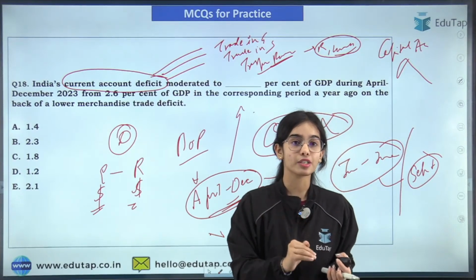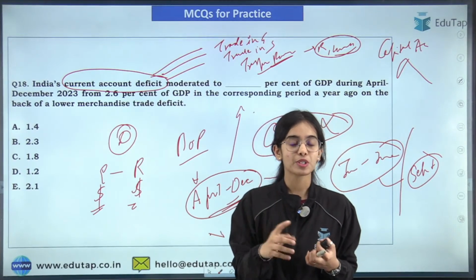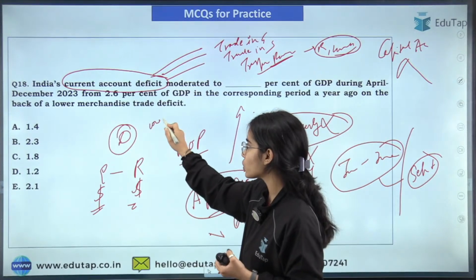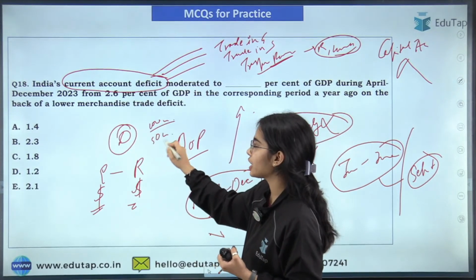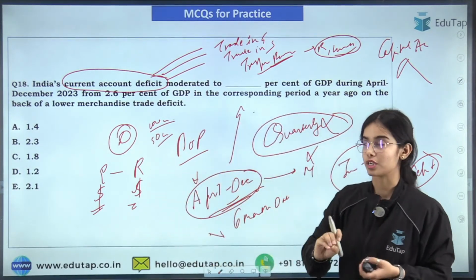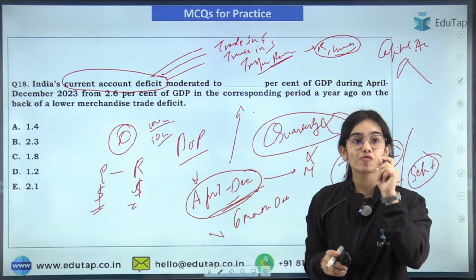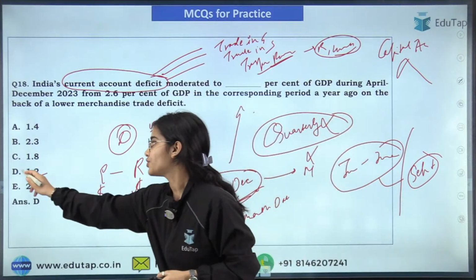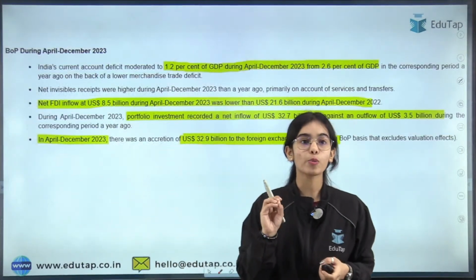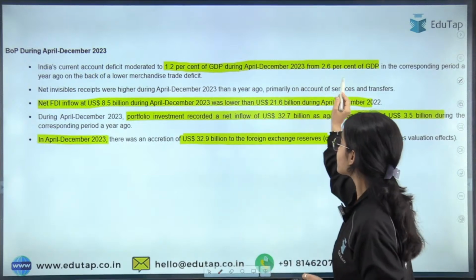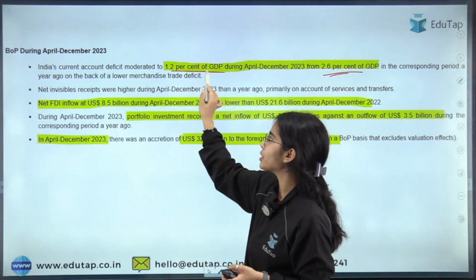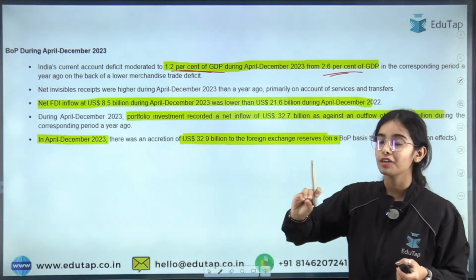So that is good information. Let's say, from 100 crores our deficit has reduced to 50 crores. So our deficit has reduced from 2.6% of the GDP to 1.2% of the GDP. That is the idea: from 2.6% of the GDP, our deficit has reduced to 1.2% of the GDP. So that is good information.